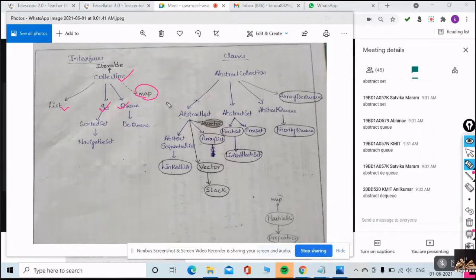Collection interface. So map generally has key value pairs. What is key value pairs? Key, value. Suppose there is a dictionary.